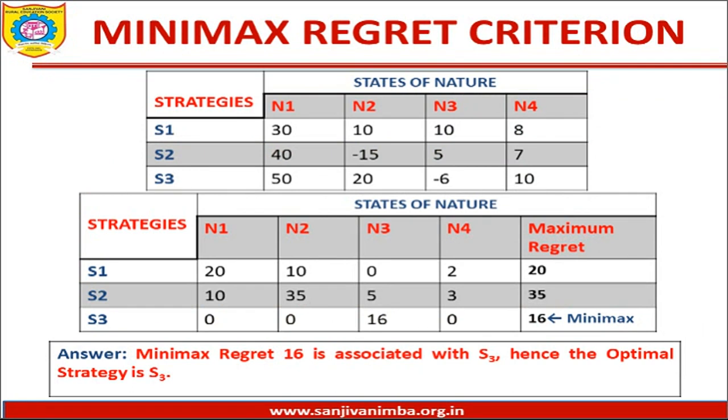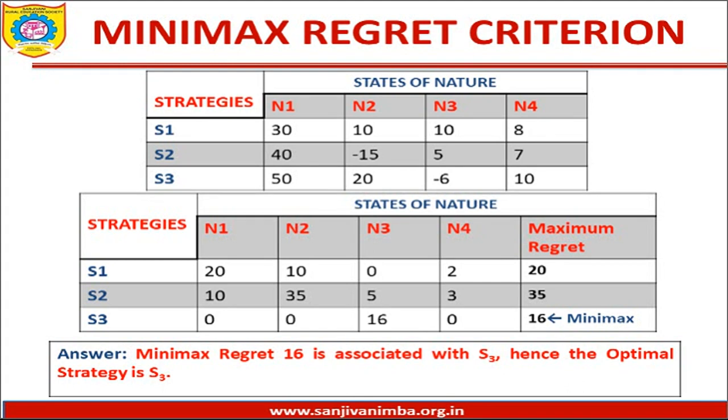We will be moving ahead with the same problem, whereby there are 3 strategies and 4 outcomes having the associated payoffs. Now the first step in case of minimax regret is you have to identify the regret. How to identify the regret, I will tell you. You have to look at the columns. Say for example, there is a first column of values N1. So there are 3 values, 30, 40 and 50. Among these 3 values, you have to identify the maximum value. So 30, 40, 50. What is the maximum?